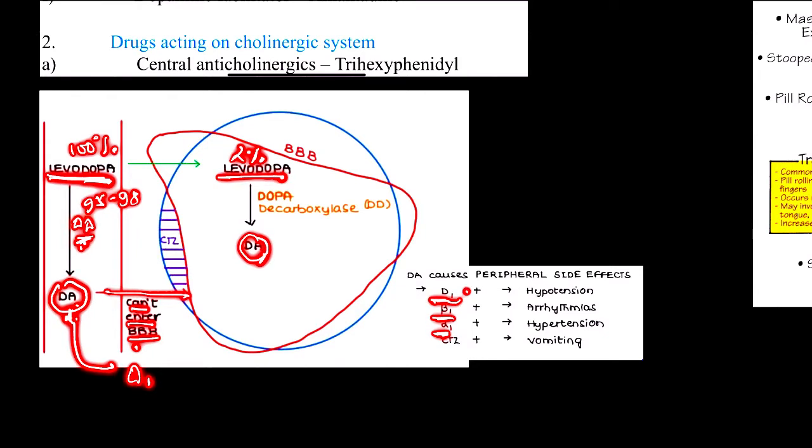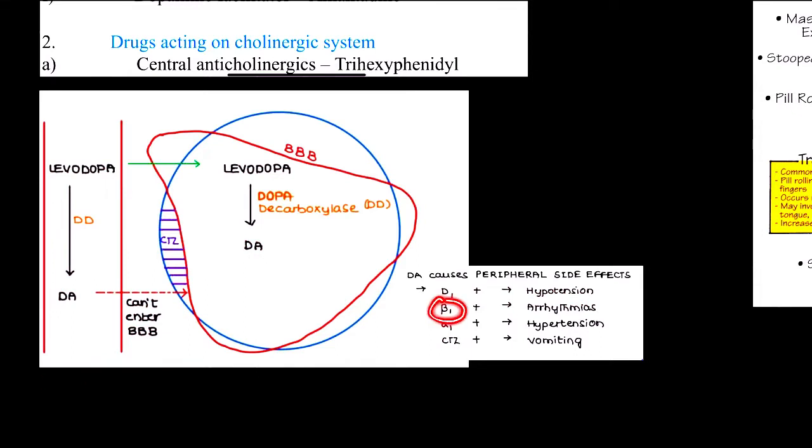Now when it acts on the D1 receptor, it will cause hypotension, and B1 receptors are found in the heart, so it will cause arrhythmia. Similarly, alpha 1 will cause hypertension. And among the circumventricular spaces, one is the CTZ, that is the center for vomiting. So when it acts on the CTZ, it will cause vomiting.